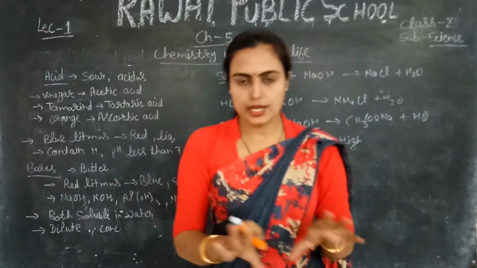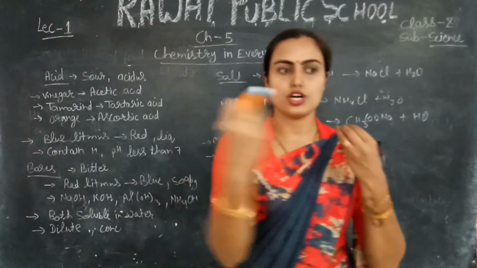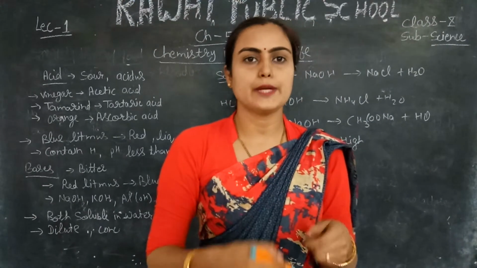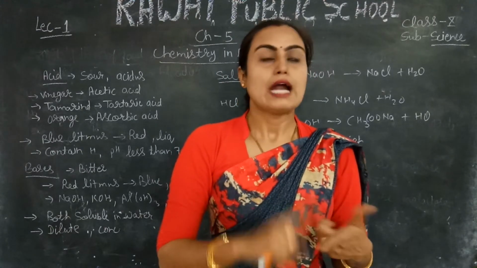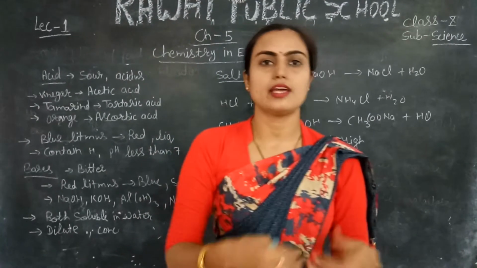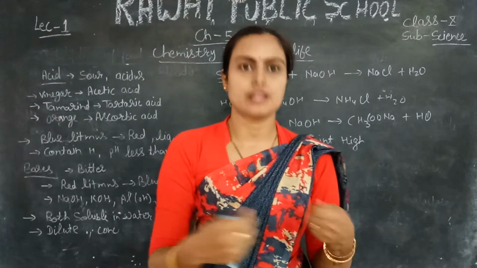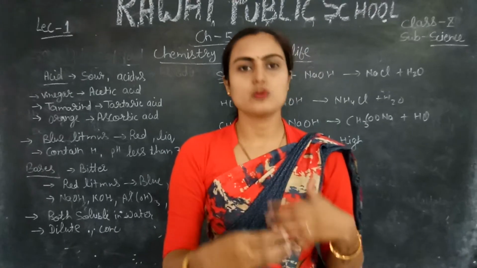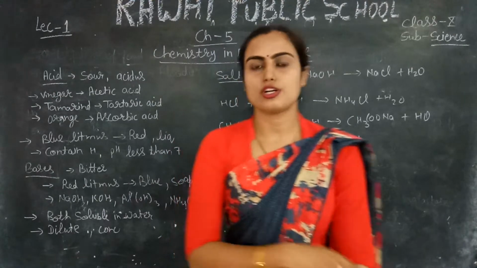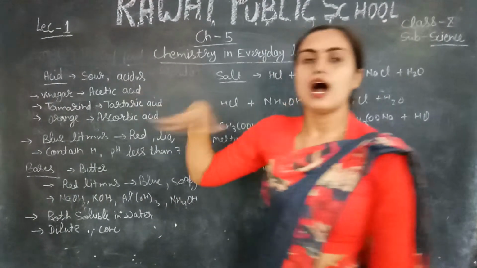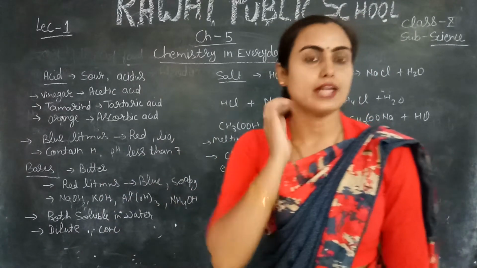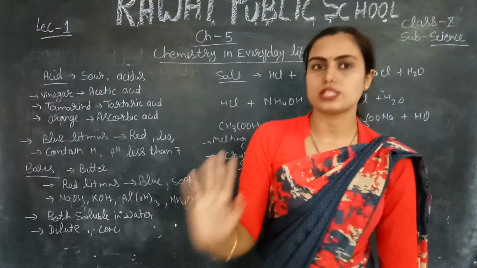Actually, all the biological activities, the machinery you use in your daily routine, the clothes you are wearing, the drugs you are taking, tablets or medicines, the machines, the fan, everything is made up of chemicals or a composition of chemicals. The food we intake is also a composition of chemicals. So we can say chemistry in everyday life. What are the uses of chemistry in our everyday life? We will discuss this in this chapter.